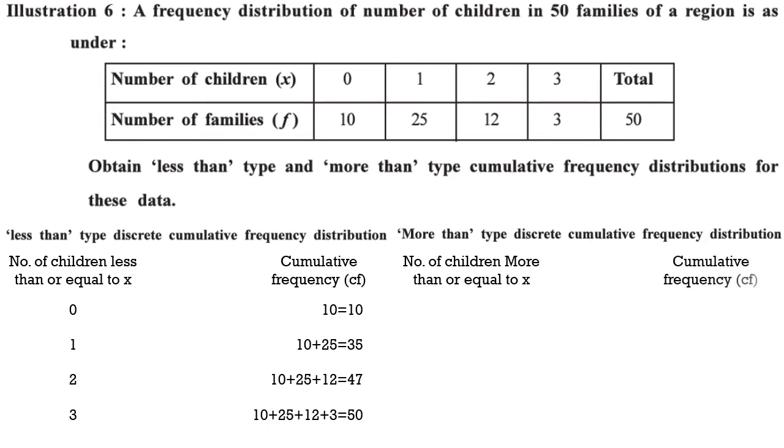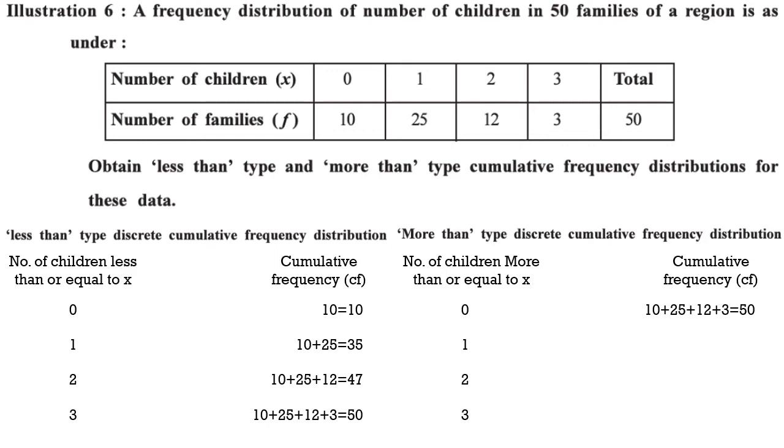Cumulative frequency, that is CF, we will write down the number of children 0, 1, 2 and 3. Now the calculation here will differ in a manner that we have to find out number of children more than or equal to X. That is families with number of children 0 or more. So that means 0 or more, that is 1, 2, 3. That means we have to make a total of all the families. So this is the reverse process. In the less than type, we start with just the 0 and then start adding up. In the more than type, we have to start with adding and then we have to subtract. So in the first step itself, all the number of families will be there. So 10, 25, 12, 3, the total will be 50.